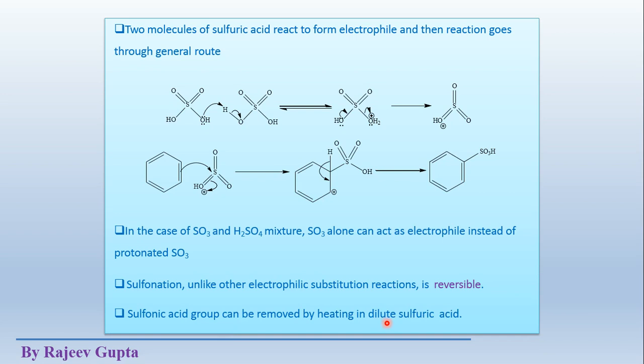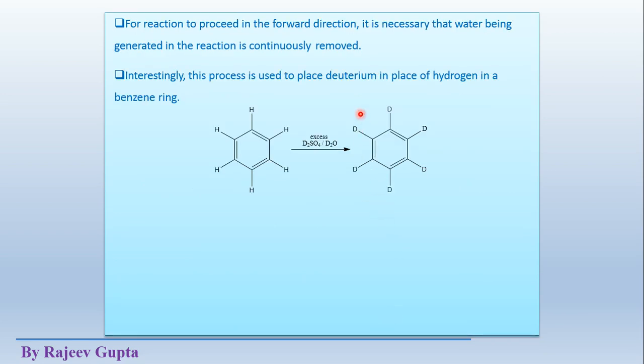So dilution of the reaction mixture should not happen in this reaction.